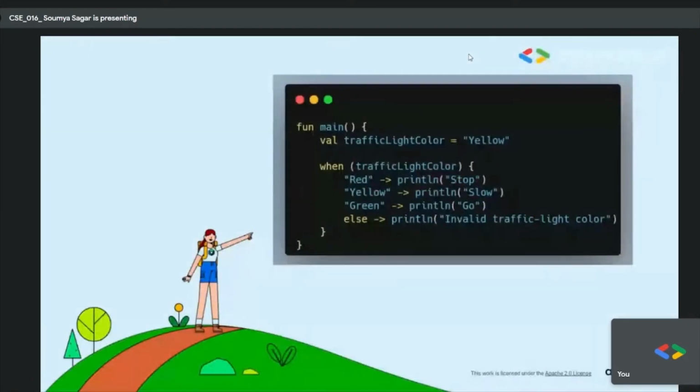And this is a piece of code, you can see the traffic light, it is the same. Now it is initialized to yellow, and that val, that container, is passed to the when parameter, and that container now gets compared to the individual strings, that is red, yellow, green. And if it is red, then the arrow mark is basically indicating the block of code. So println stop is basically the code inside the if block, if you were converting it to an if block. So red, yellow, green each have an individual code block, and if none of them match, then invalid traffic color.